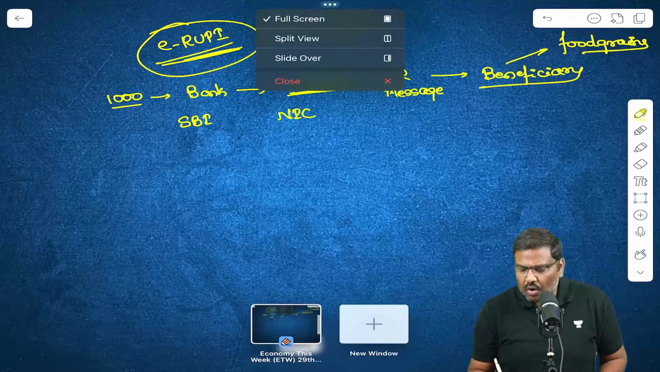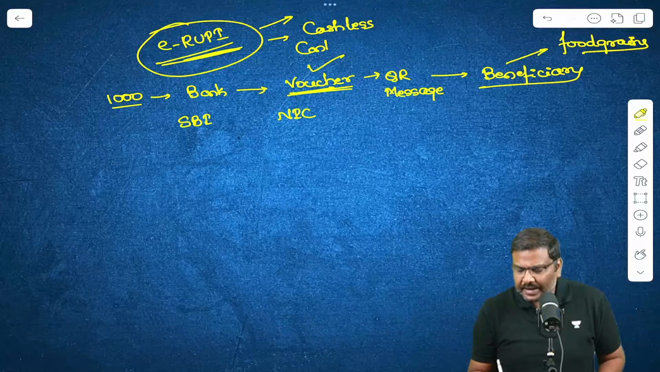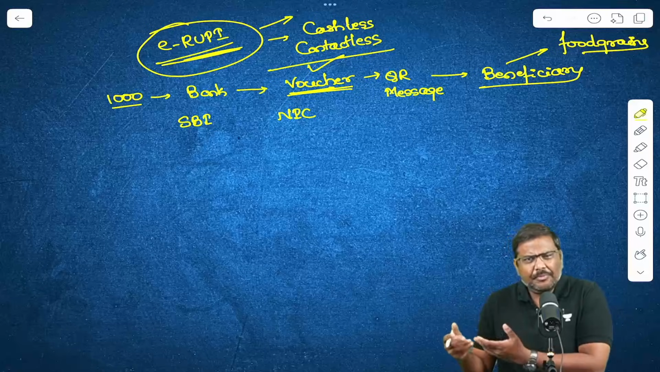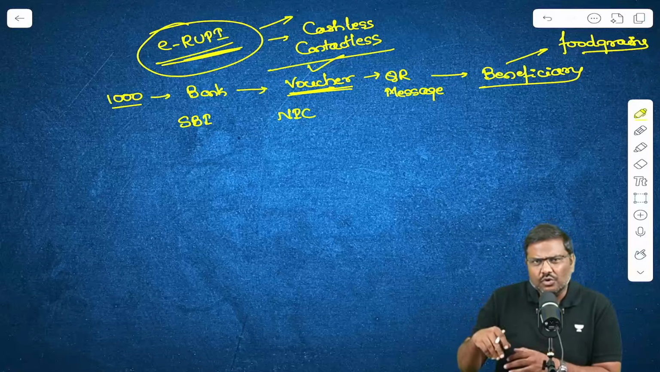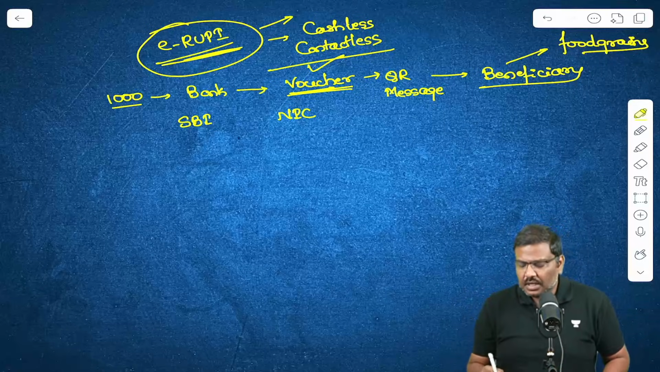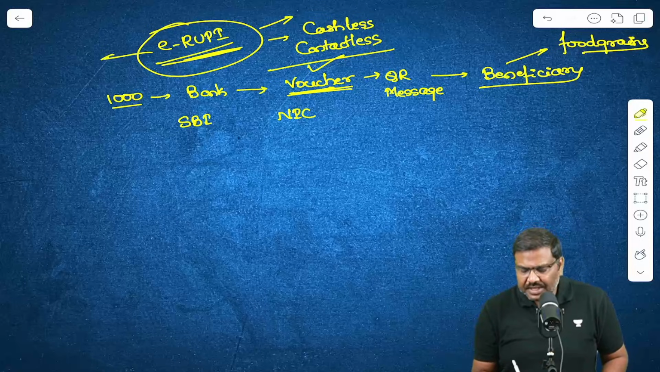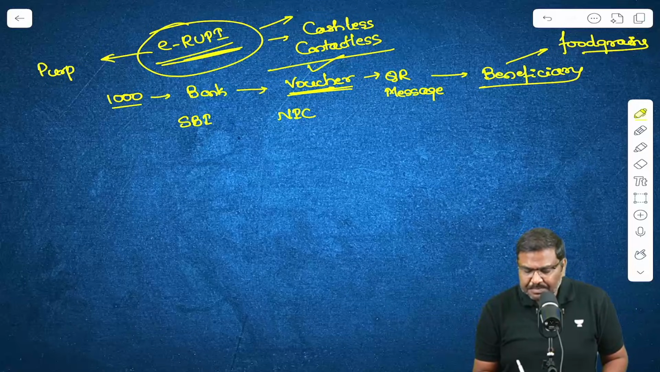This is a contactless system. That is, the service provider or the beneficiary don't have to run behind the government officials. This is contactless. This is purpose specific.